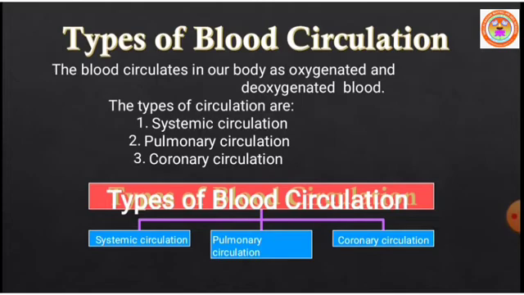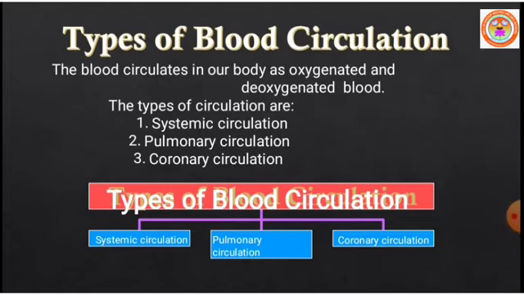So there are different types of circulation we want to know. The first one is systemic circulation, the second one is pulmonary circulation, and the third one is coronary circulation.